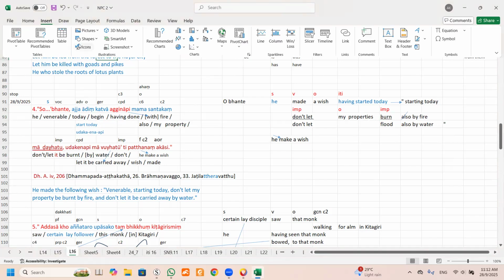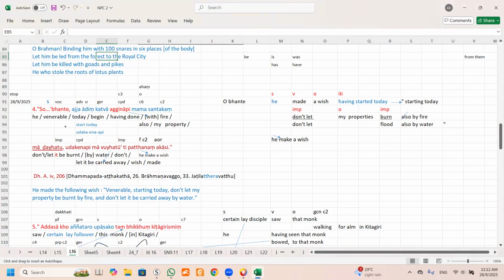Brother Alfred, can I interrupt? Why put the api there? Api also, Ma. Yeah, but since it's not... don't let my property be burned by fire. It's not necessary to have the api after agi, right? I mean, we can do away with the api. The meaning is still there.